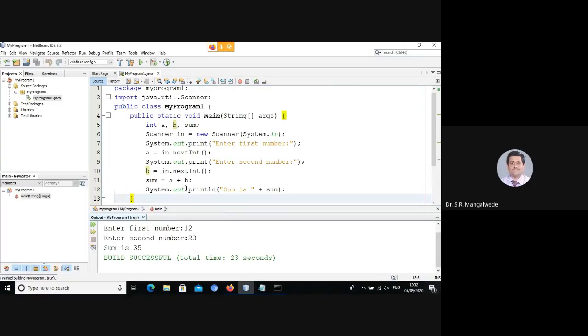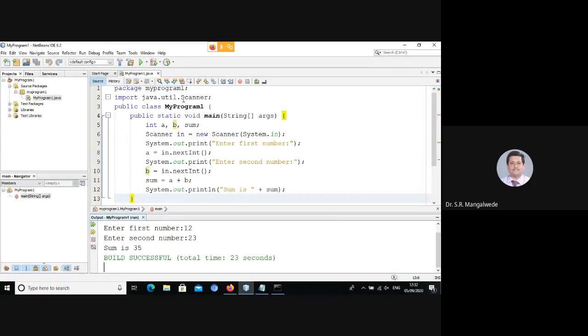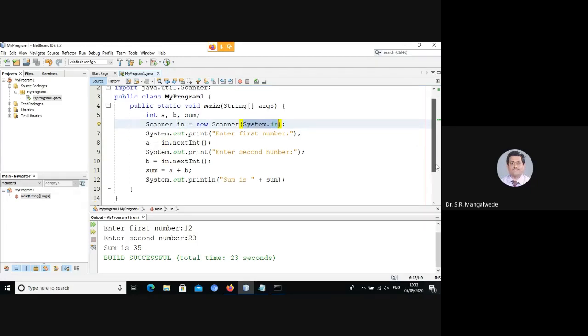Okay. So in order to read the user input or the keyboard data, you have multiple ways of doing it. What are the other ways? That is the use of the BufferedReader class. We will take it up when we discuss the different classes as part of our unit 3 or 4. But as of now, the simplest way of reading user data is to use an object of Scanner class, and attach that to the standard input stream available as System.in. So did you understand how to use the Scanner class to read user input?